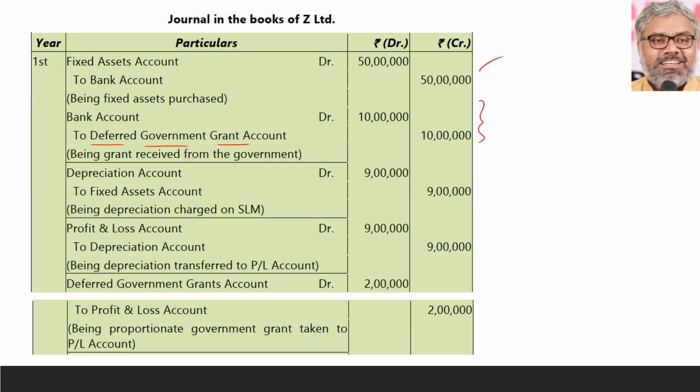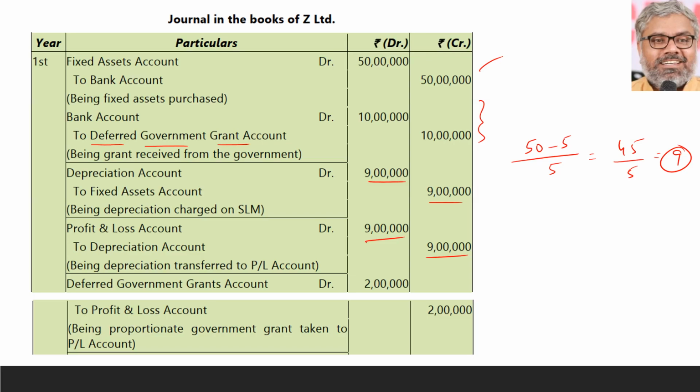Then normally, each year how much depreciation has to be provided? 50 lakhs is the original cost, 5 lakhs is the salvage value, 5 years. That means 45 by 5, which is 9 lakhs, is the depreciation to be provided. So the normal entry: depreciation account Dr to fixed assets account 9 lakhs, P&L account Dr to depreciation account also 9 lakhs. But there is one more entry to be passed each year, recognizing a portion of deferred government grant as income.